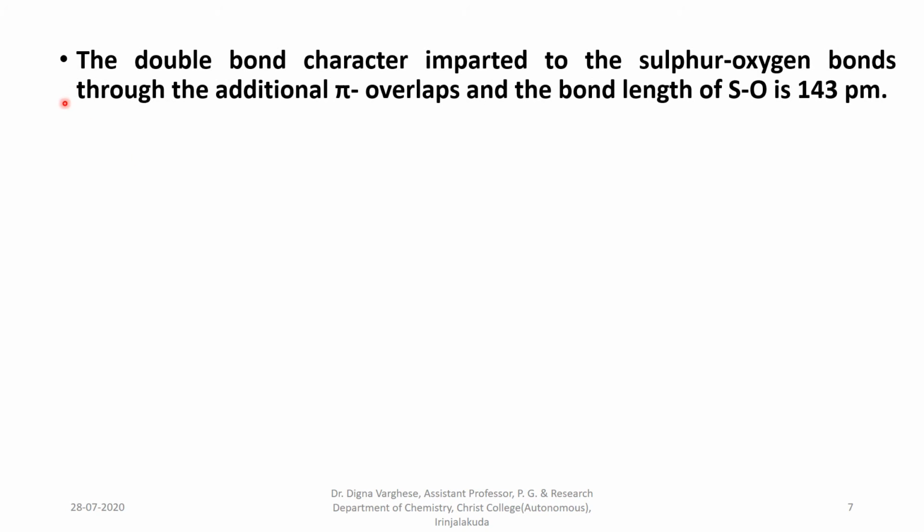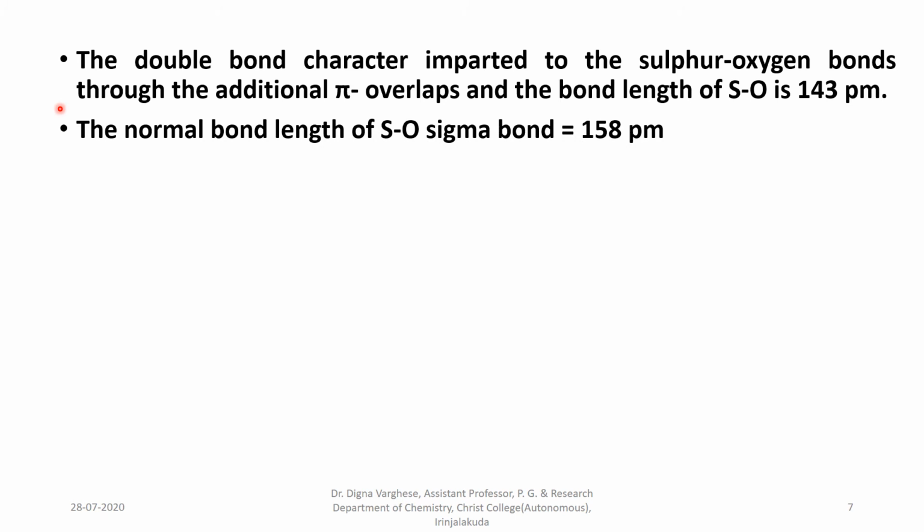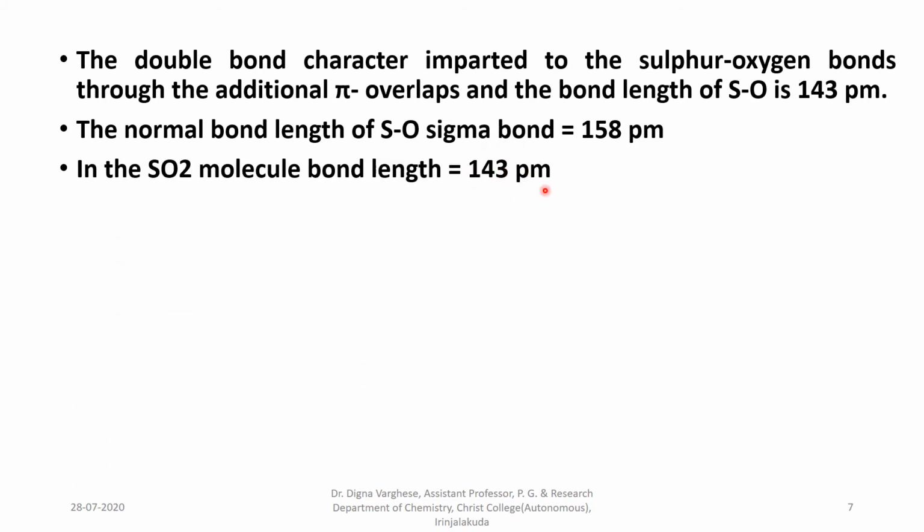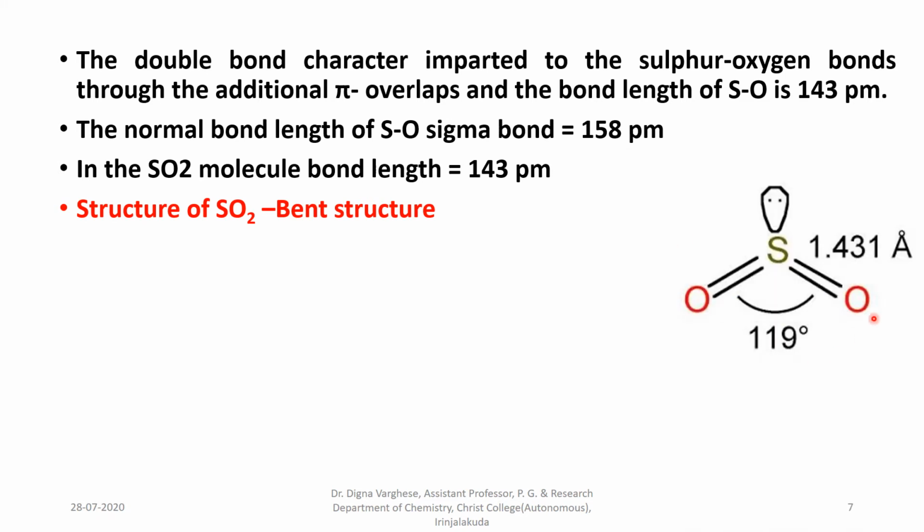The double bond character is imparted to the sulfur-oxygen bonds through the additional pi overlaps, and the bond length of sulfur-oxygen is 143 picometer. The normal bond length of a sulfur-oxygen sigma bond is 158 picometer. So in the sulfur dioxide molecule the bond length is 143 picometer, which is less than the sigma bond length of 158 picometer. The structure of the sulfur dioxide molecule is a bent structure. Therefore the bond length is 1.43 angstrom for both the bonds.